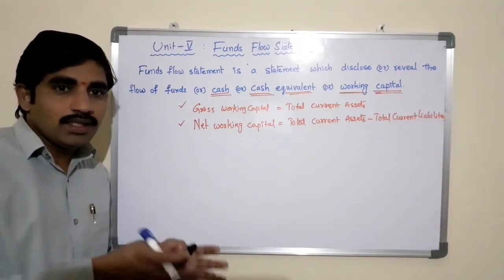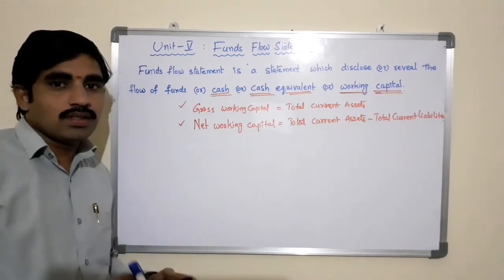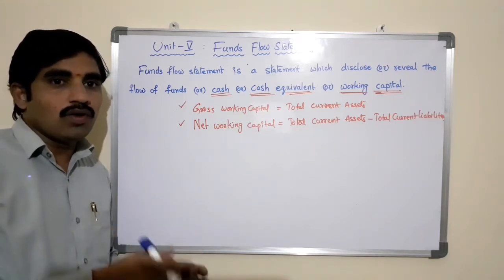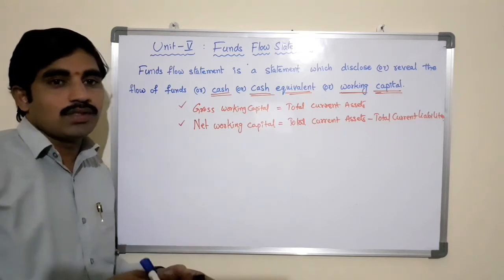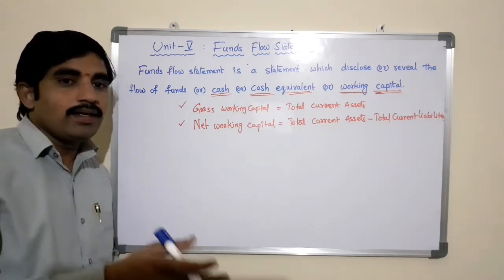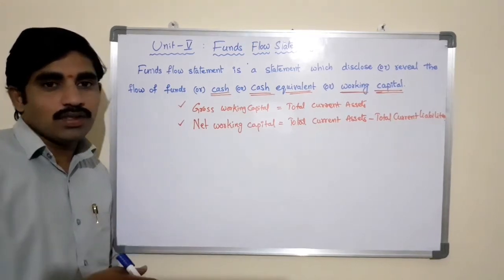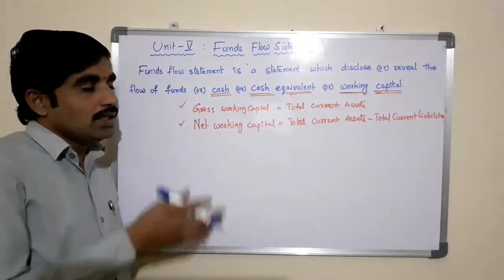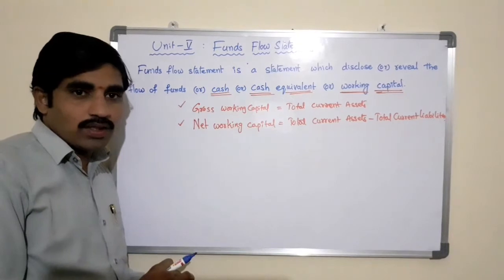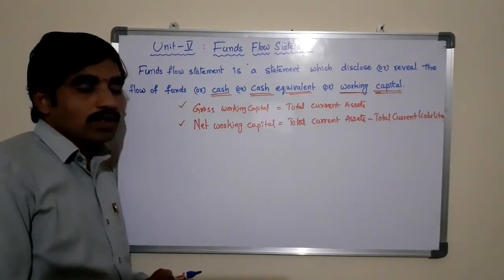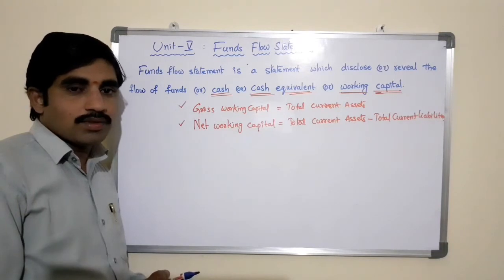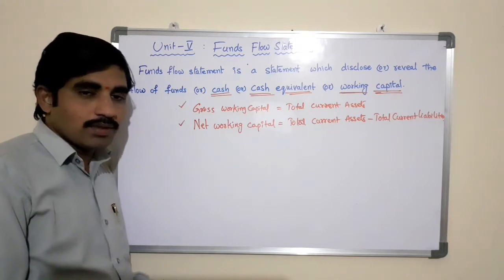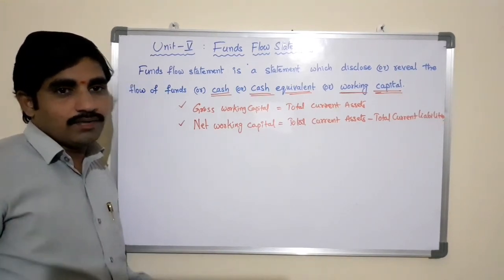A funds flow statement deals with all the financial resources required for running the business activities. It explains how the funds were obtained and how the obtained funds were used in the business. That information is what the funds flow statement reveals. So it is a modern technique in financial accounting which is used to know the financial position of the business in terms of funds from operations, net working capital, sources, and applications of funds, and in various areas.